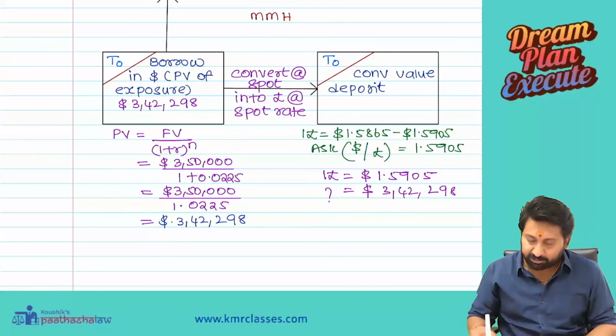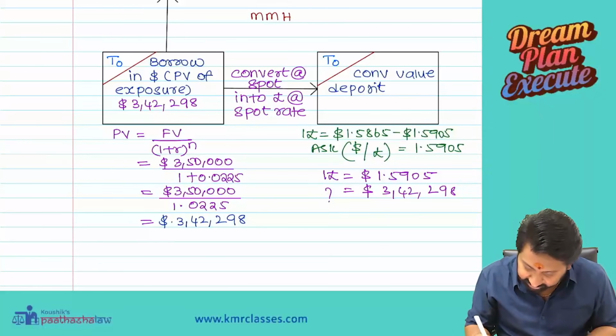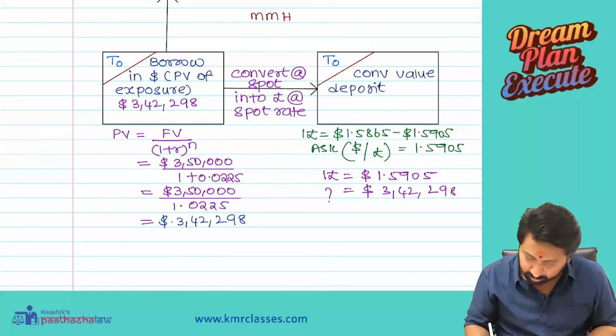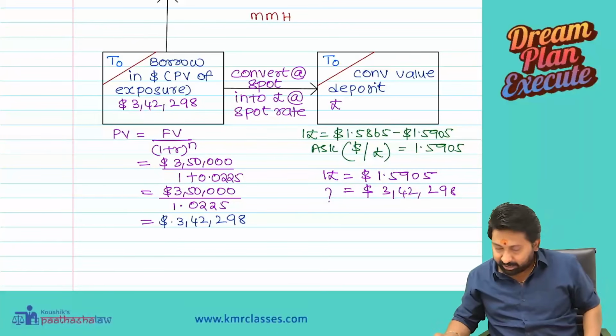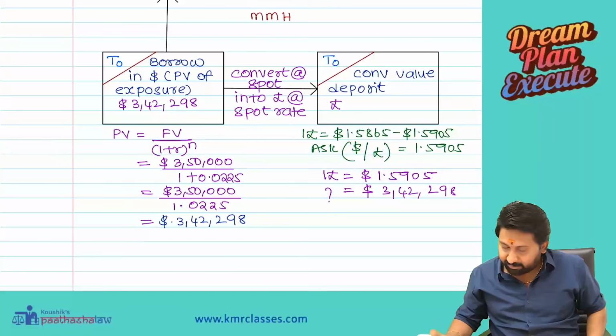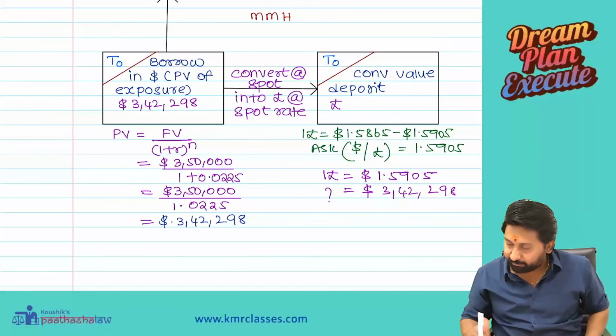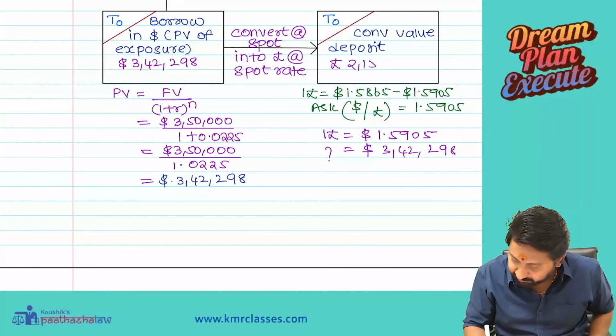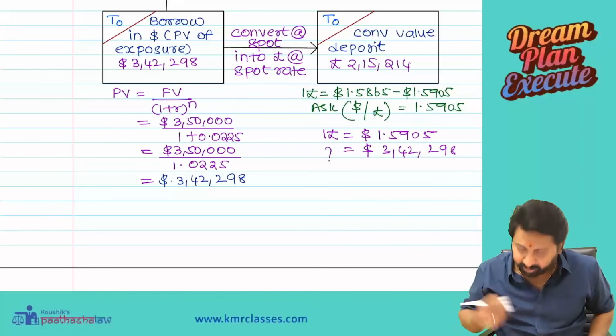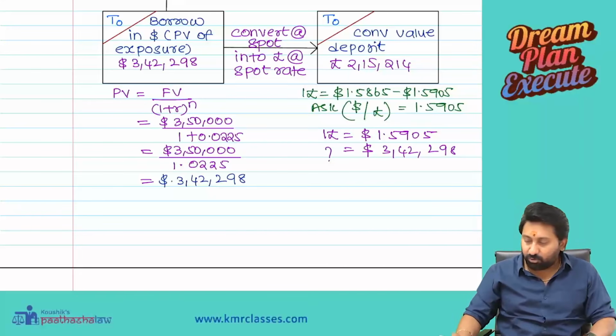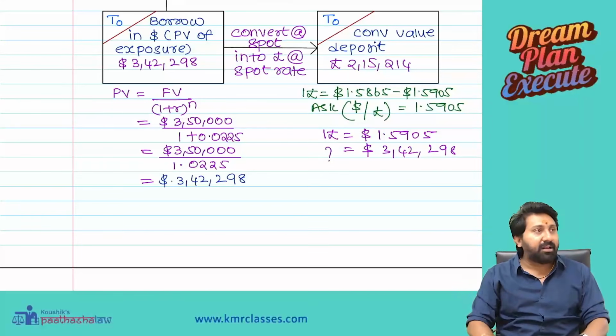So we will deposit. How much amount you will deposit? Pounds. Calculate. 342,298 divided by 1.5905. 2,15,214. 2,15,214. This many pounds we will deposit.